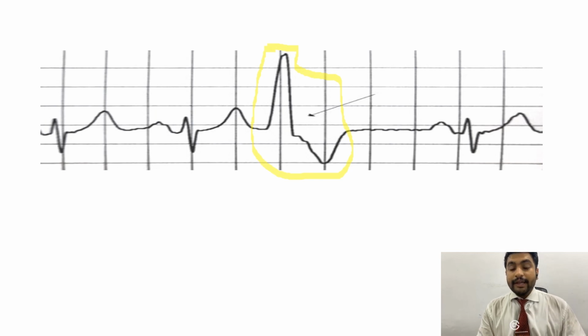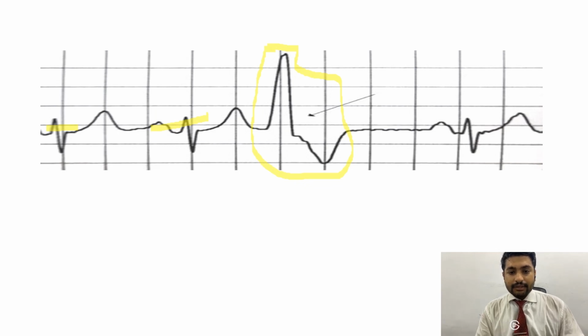And if you compare this beat to other complexes, you will realize that it is bizarre shaped. It has a broader QRS complex. Its direction is different than other QRS complexes. It has discordant ST-T changes. What are discordant ST-T changes? We have talked about it in our previous lectures, and if you haven't watched those lectures, I really insist that you should go and watch them. So the direction of the QRS complex and the T wave is opposite to each other. This is called discordant ST-T changes.